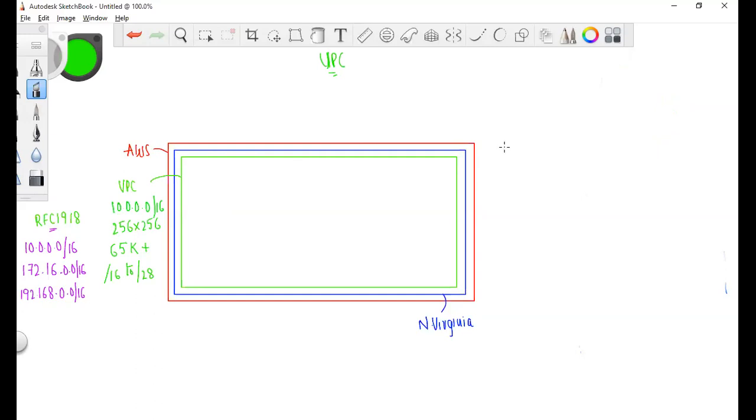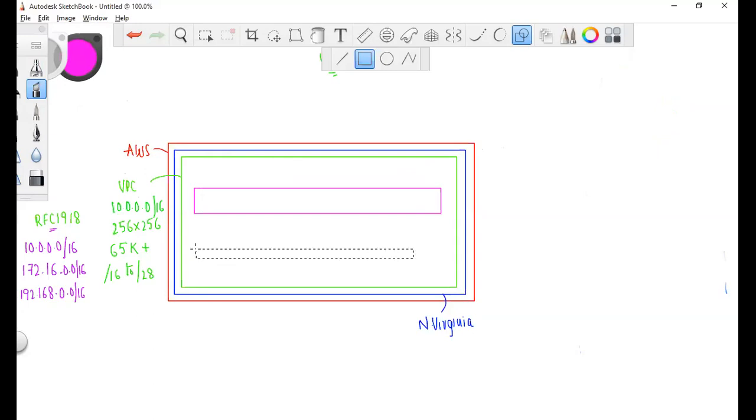Once I create a VPC, I would now create subnetworks.